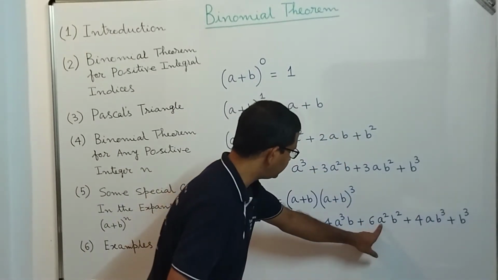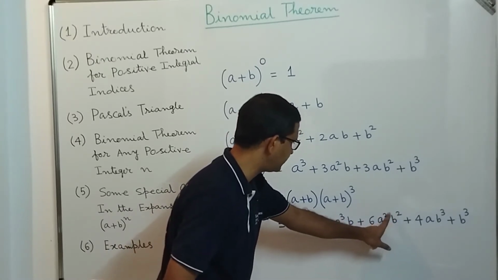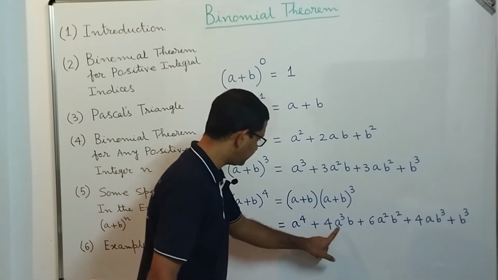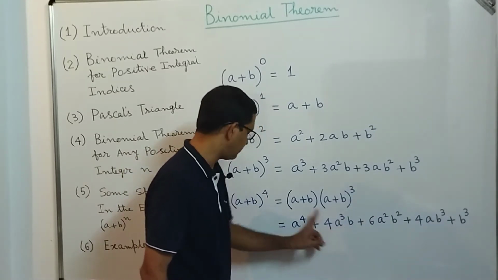What is the power of a, dear students? The power of a is 2 and power of b is 2. So you add 2 plus 2, 4 here. Similarly, a cube into b, power of a is 3, power of b is 1, 3 plus 1, 4.